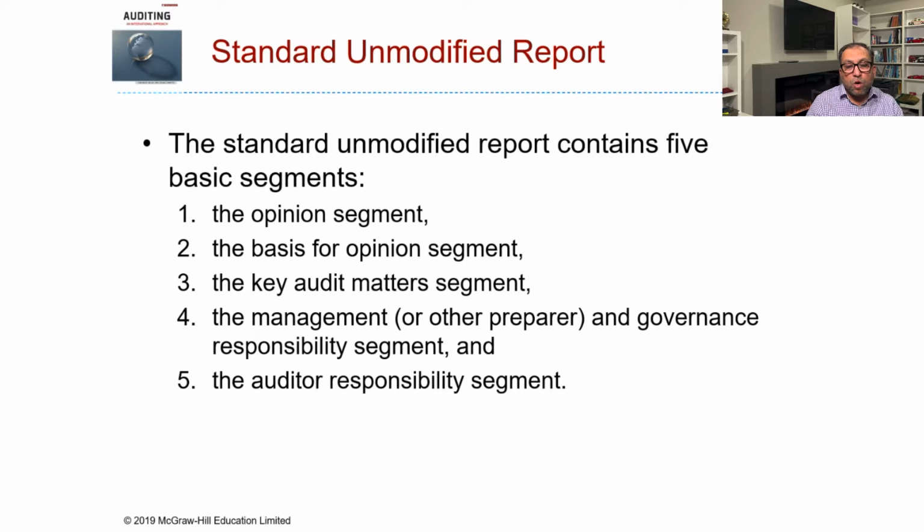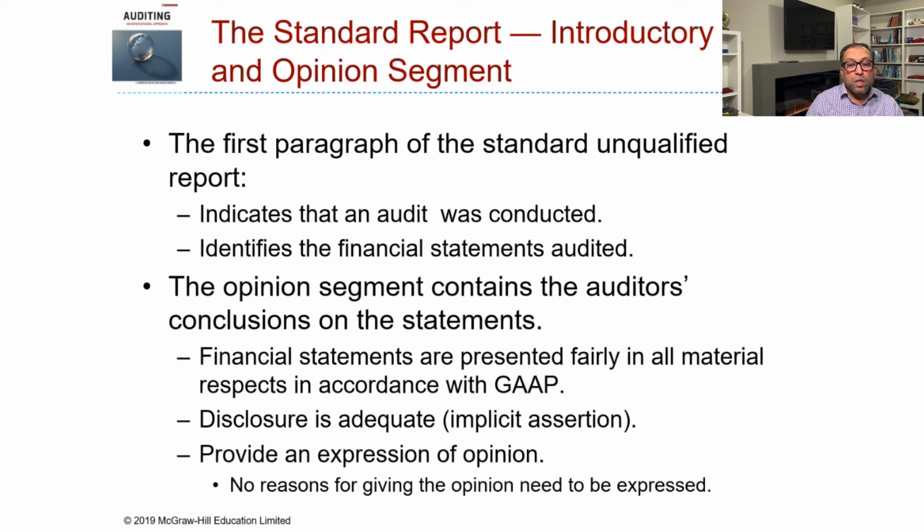The standard unmodified reports contain five basic segments. The opinion segment, the basis for opinion segment, and the key audit matters segment, and the management or other preparer and the governance responsibility segment, and the auditor's responsibility segment. So these are the five major portions or segments of the report.